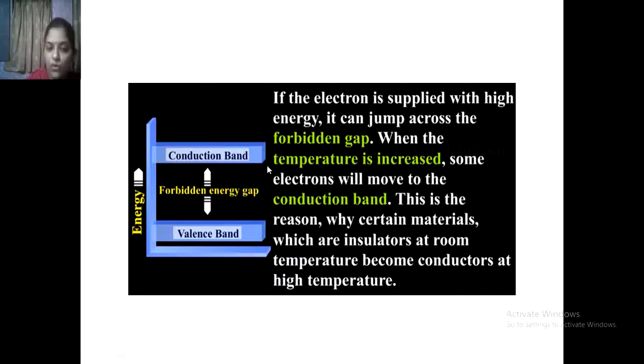Suppose we want electrons to flow in an insulator, then we have to increase the energy required for the electrons in the valence band.